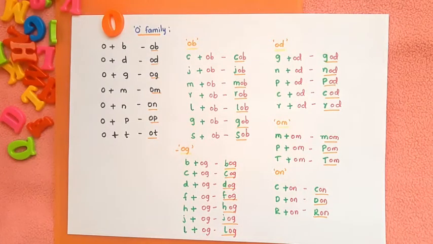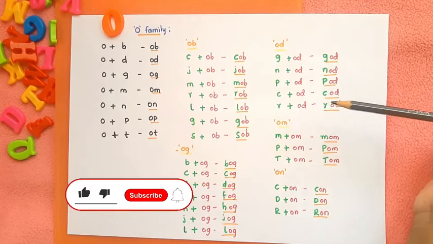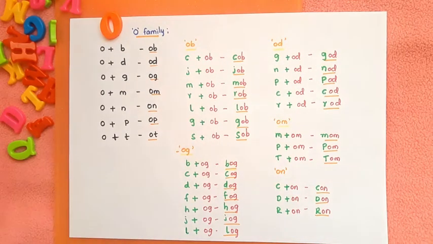Today we'll practice O family. Before watching this video, please watch my previous videos on A, E, I family 2 and 3 letter CVC blending words which I have given in the description box. Before introducing 2 and 3 letter CVC blending words, ensure the kid is familiar with the phonic sounds of A to Z. So let's start the video.